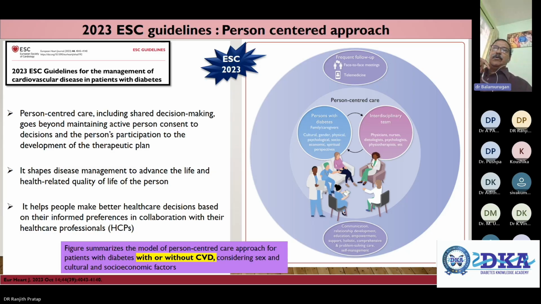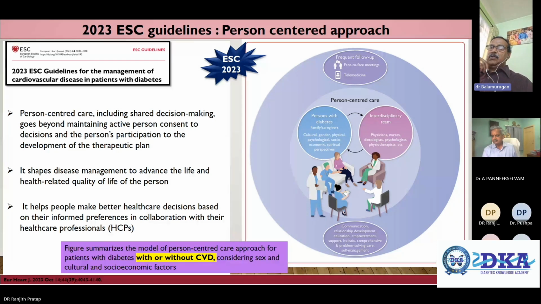Any therapeutic strategy should aim at improving the quality of life of the patient. If you are only improving the numbers and not the quality of life, it is not of use. So, colleagues, keep all the guidelines in the back of your mind, and see that all this management does more benefit than risk to your patients.